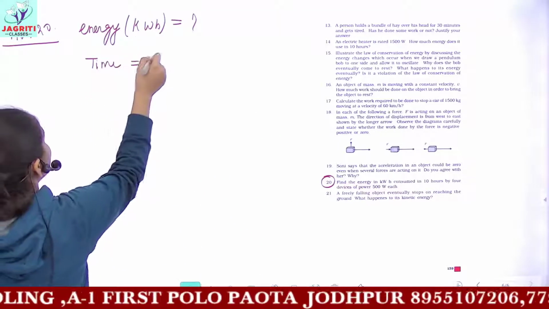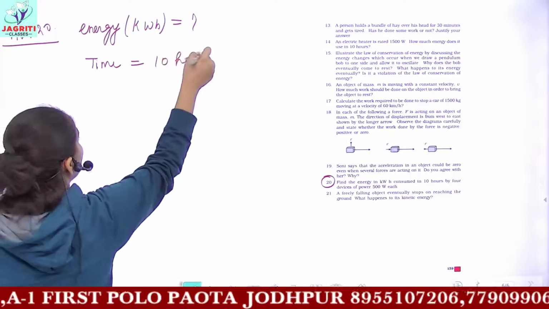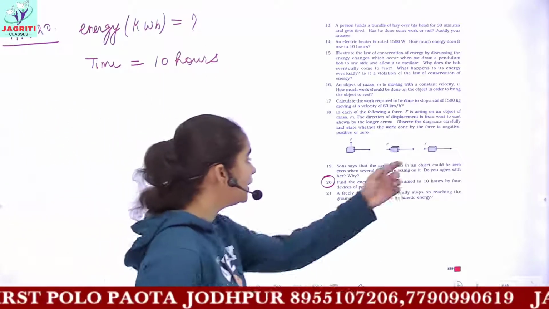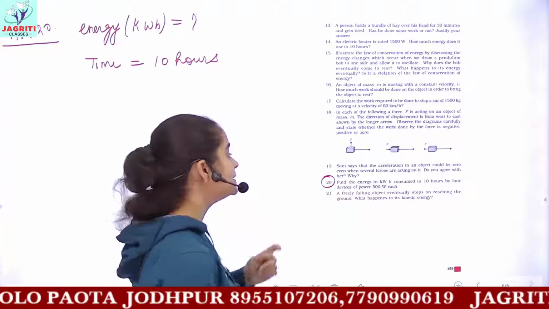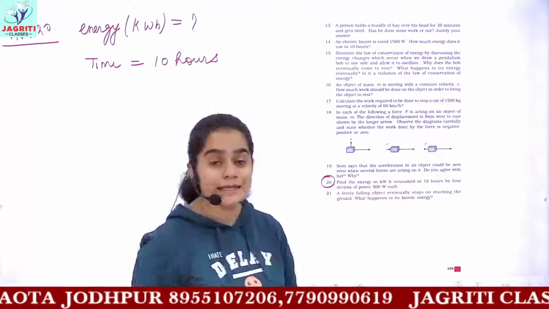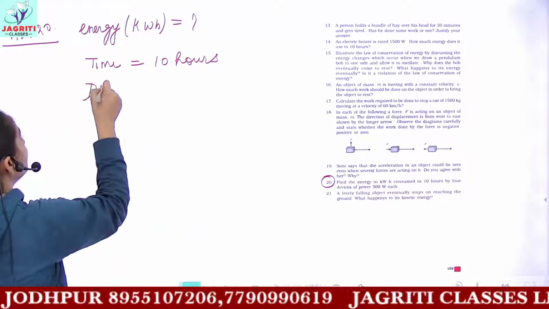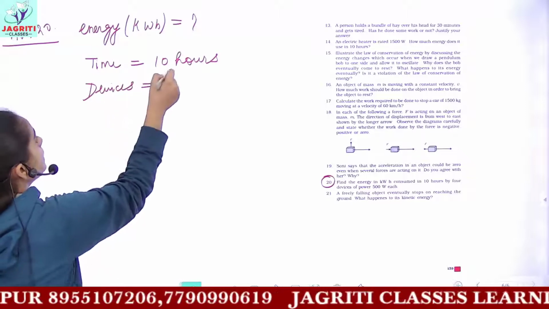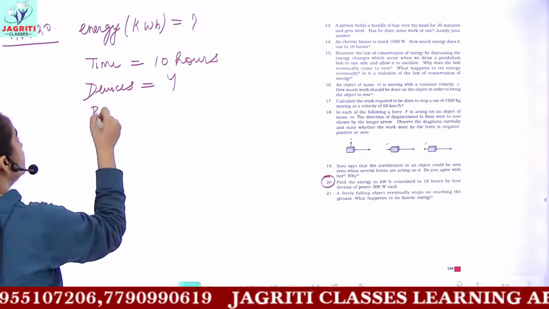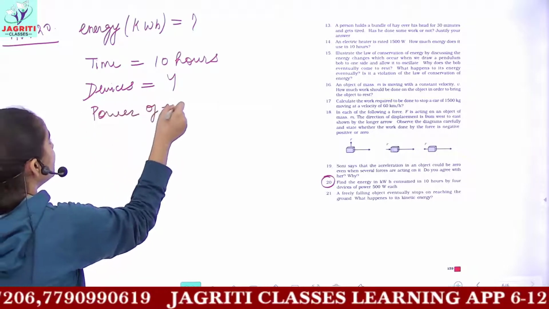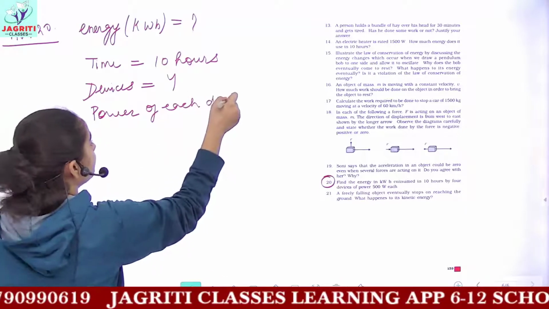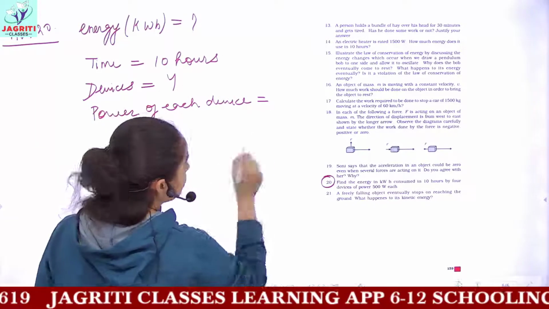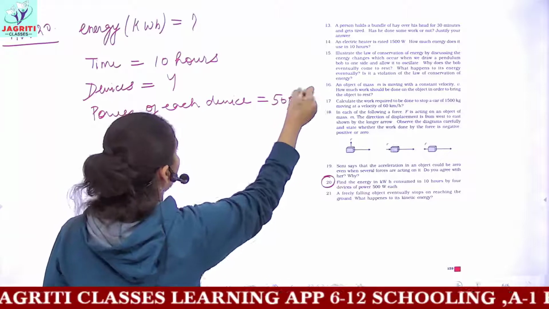So the required time is given as 10 hours. And then you are given 4 devices of power 500 watt each. So the total number of devices we have with us is 4. And the power of each device is 500 watts.